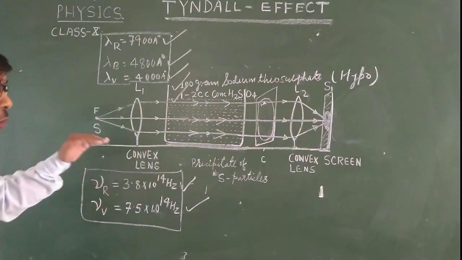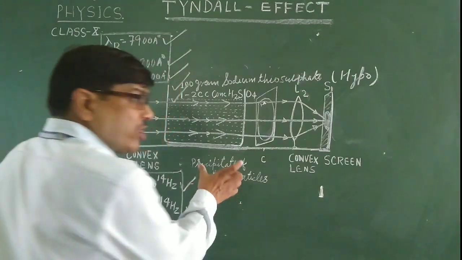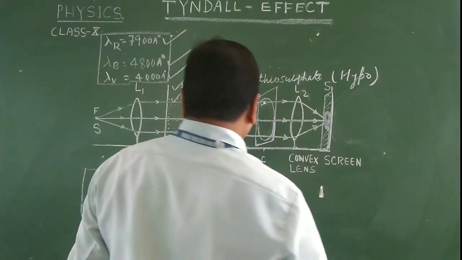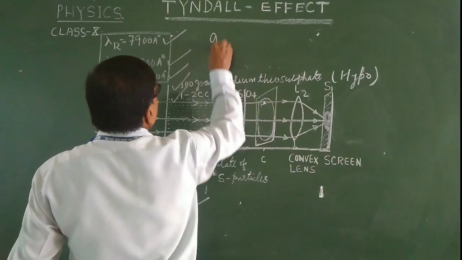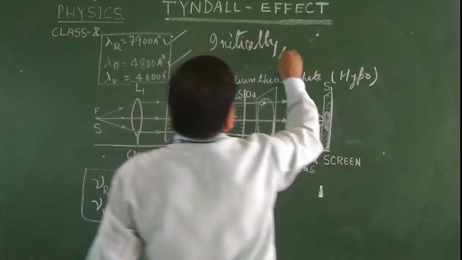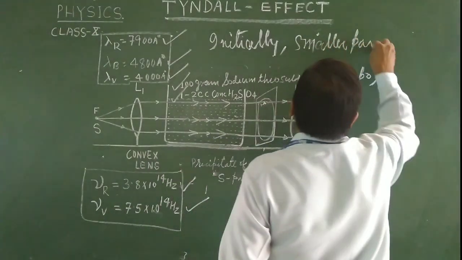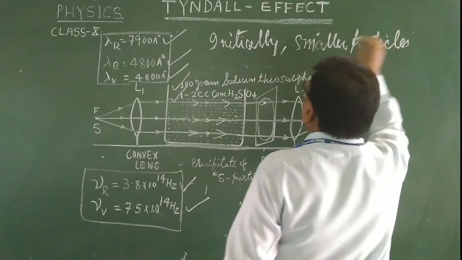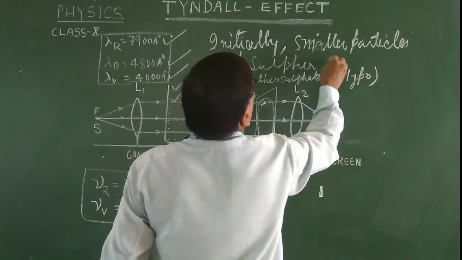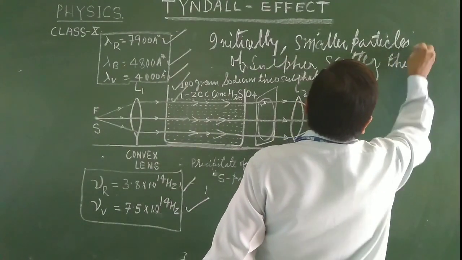So initially, when the particles of sulfur during the precipitation are smaller, the smaller particles of the sulfur scatter the blue color.